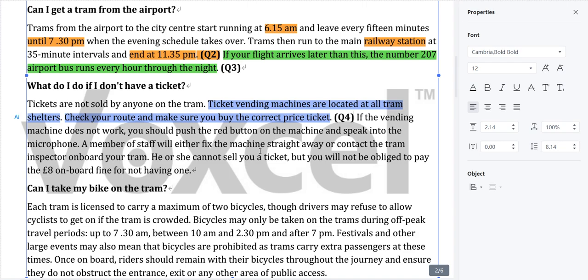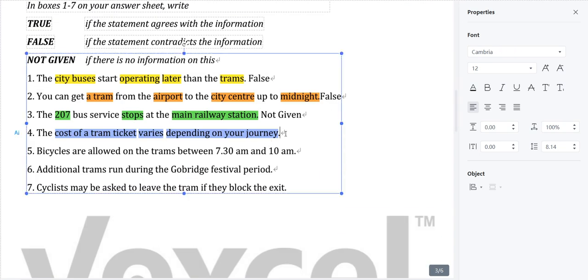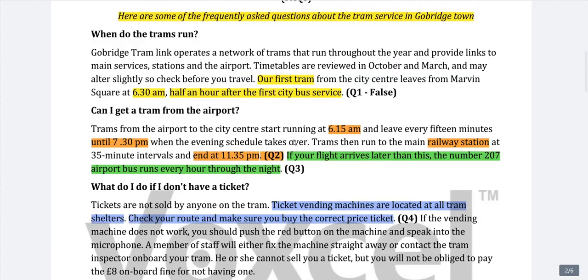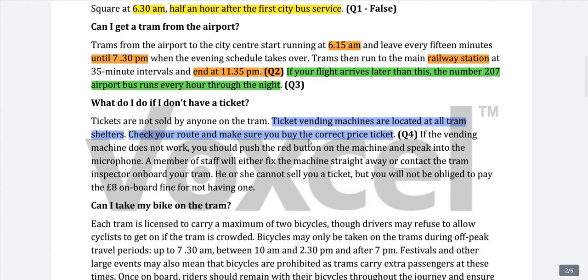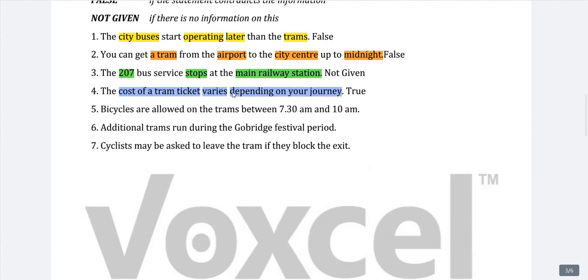So what this answer comes out to be, this answer will be true. Okay, because you have to check the price. Here it is clearly written you have to buy the correct price ticket, so meaning to say the price varies, so you have to be very careful about that. And here the question is also saying the ticket cost varies.